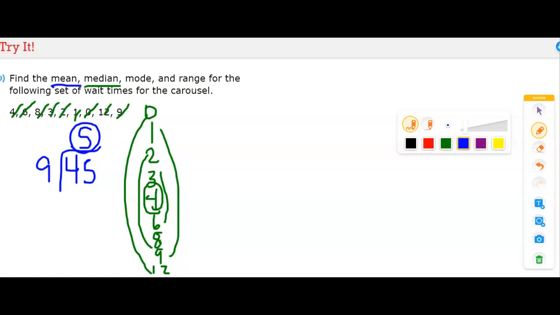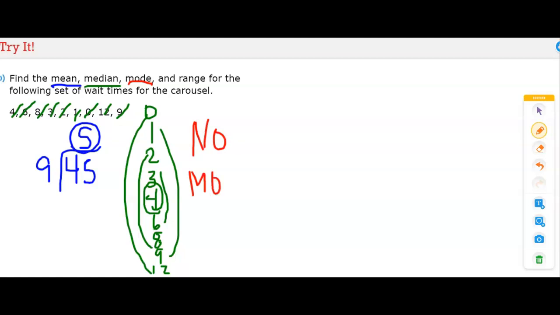Now we're going to look at the mode. Mode is the number that appears more than once. So we look at our data, and we actually have no mode because there is not a number that repeats itself. So that was quick and easy.